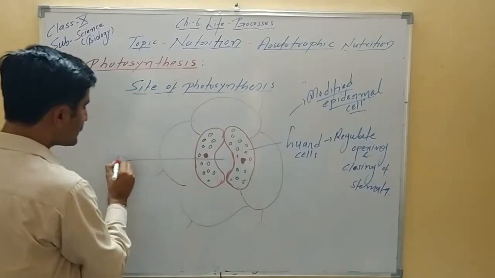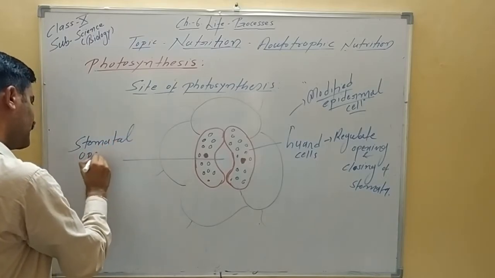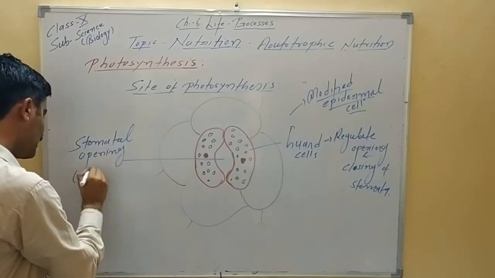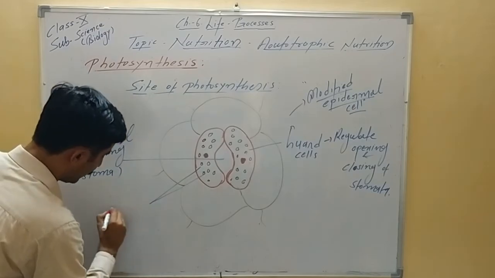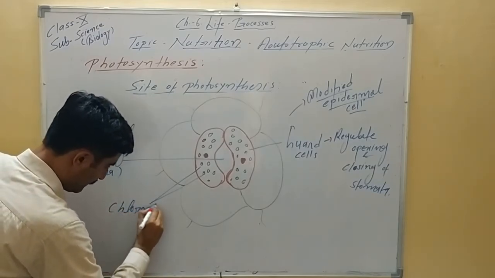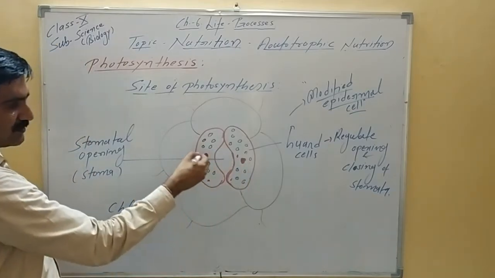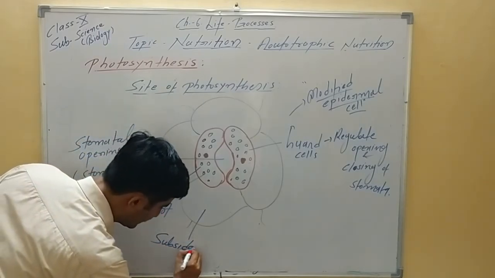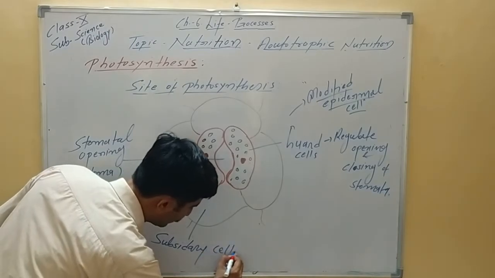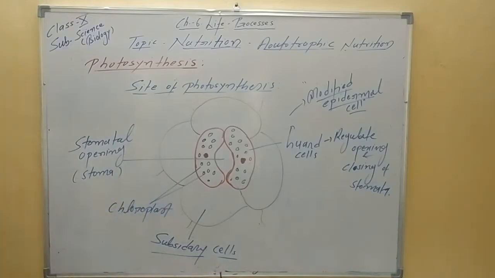This opening is called the stomatal opening, or sometimes we use the word stoma also, right? These are chloroplasts. This is the nucleus, this red colored nucleus of the guard cell. These cells are called epidermal cells, or subsidiary cells. These cells also play a very important role in opening or closing of stomata. That mechanism is not in our syllabus, so we will not discuss how the stomata open and close, right?